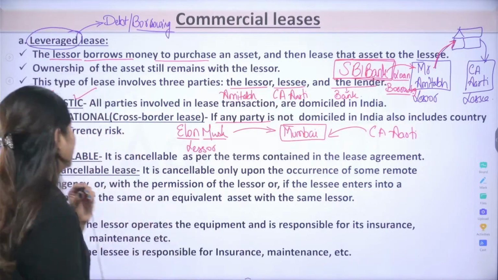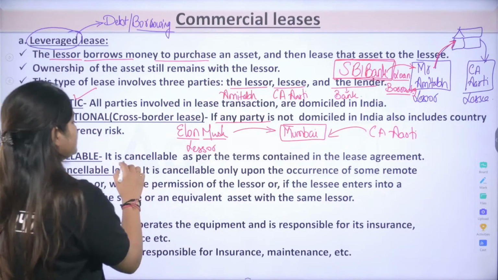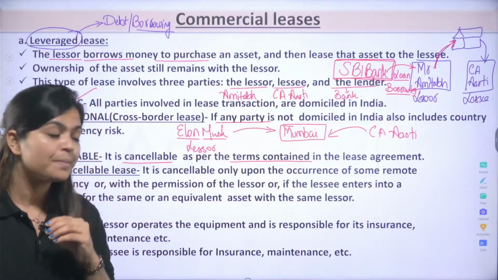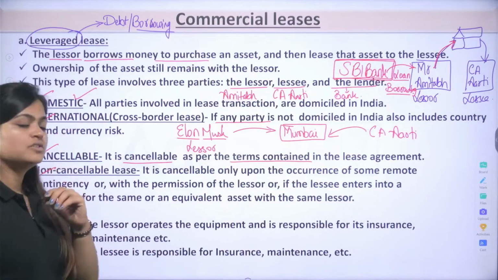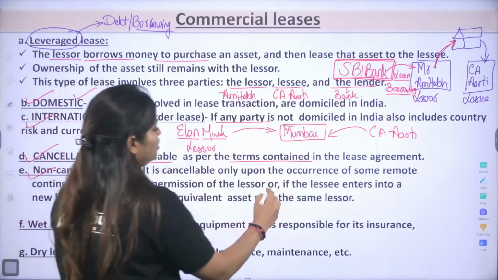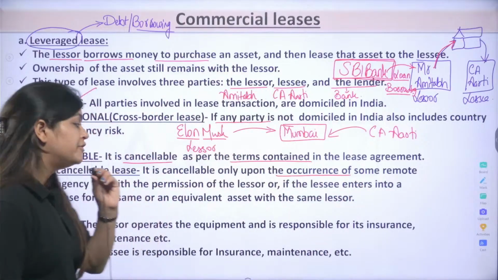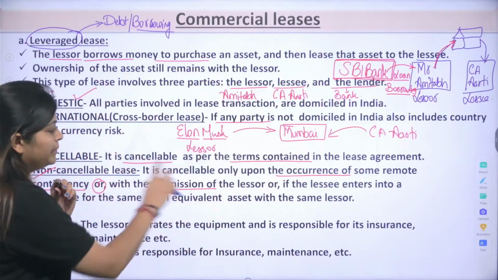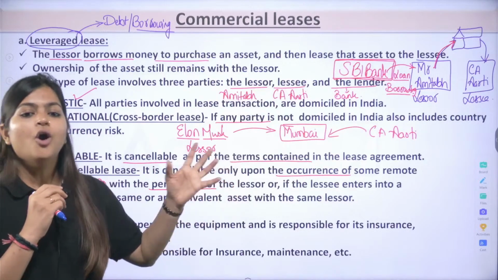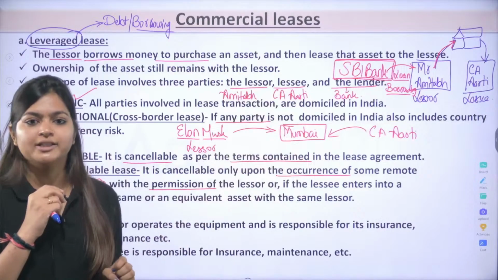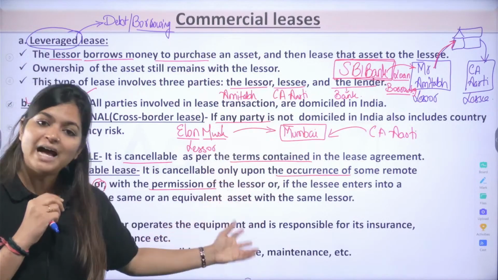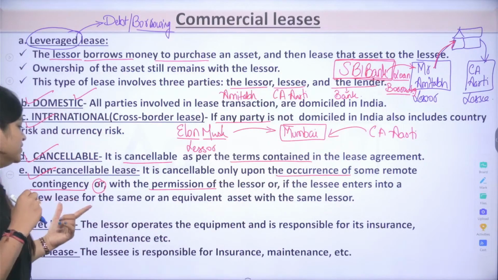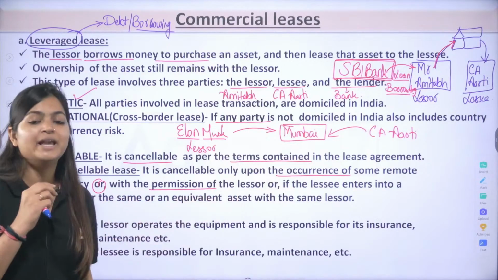Then next is your cancelable lease. It is cancelable as per the terms contained in the lease agreement. You can cancel it easily. But non-cancelable lease means totally opposite. It can only be cancelled upon the occurrence of some remote contingency or with the permission of the lessor. Mr. Amitabh or Elon Musk can only cancel it. Or if some uncertain situations are there, like COVID, in that situation you can cancel it. Or if the lessee enters into a new lease for the same or an equivalent asset with the same lessor.